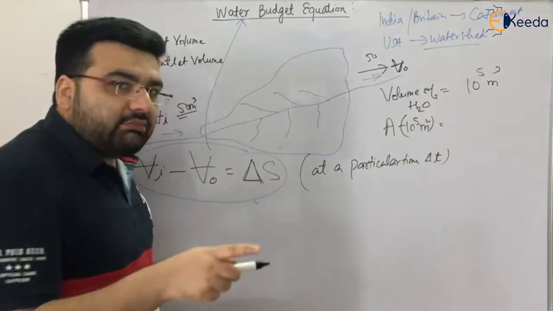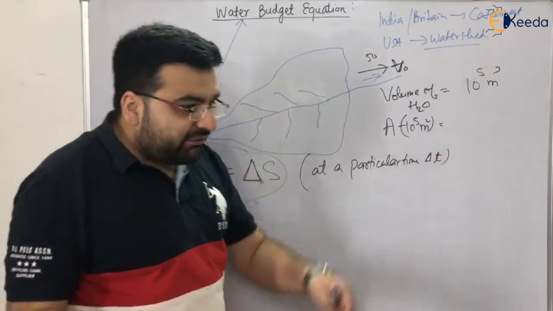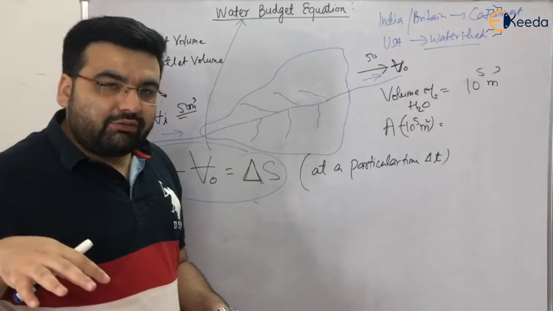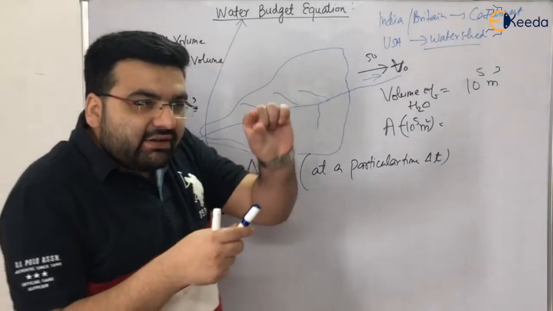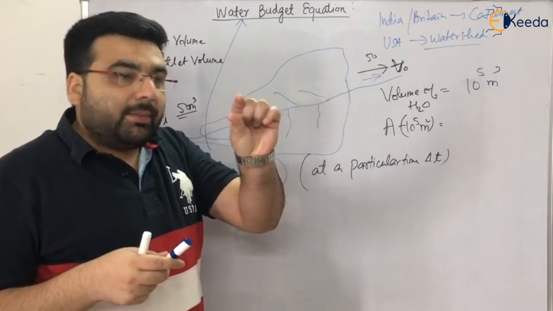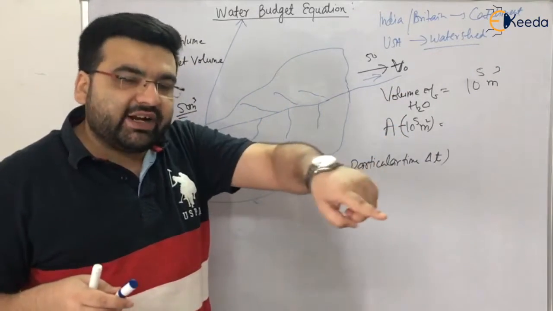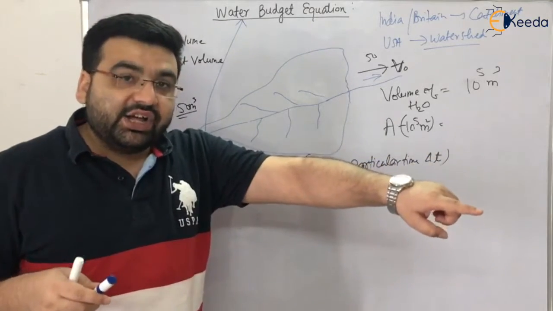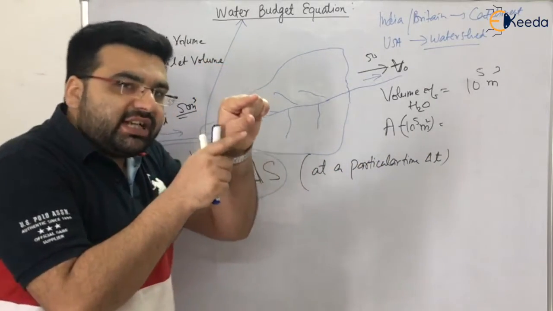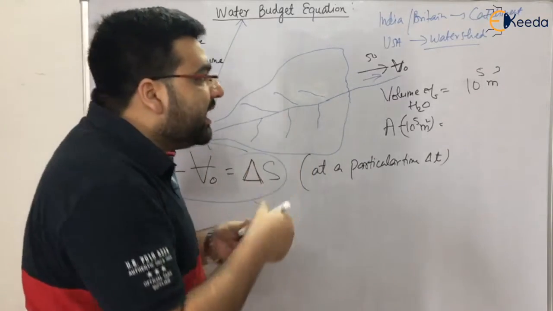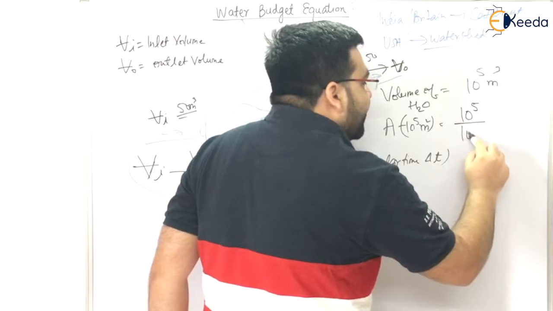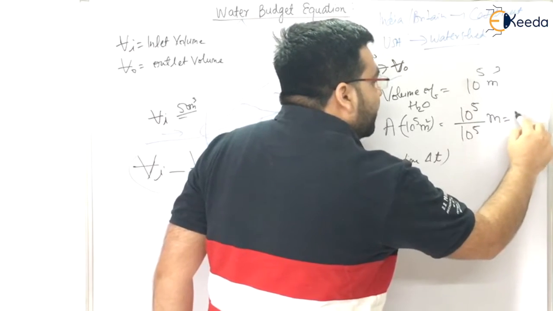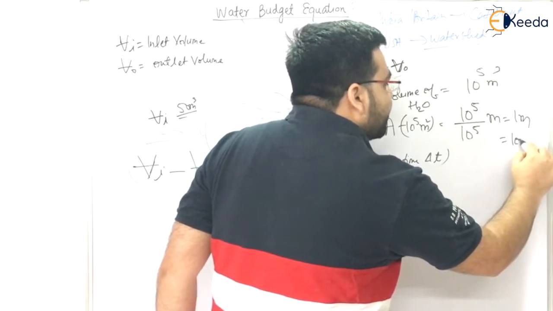Now just apply some mind. If 10 raised to the power 5 meter cube of volume of water is in an area of 10 raised to the power 5 meter square, there will be some depth of water also, because volume is equal to length into width, which you have already got as the area, into height. So there will be some depth of water, right? Now what will be that depth? It will be equal to 10 raised to the power 5 divided by 10 raised to the power 5, that is 1 meter, or I can say 100 centimeter.